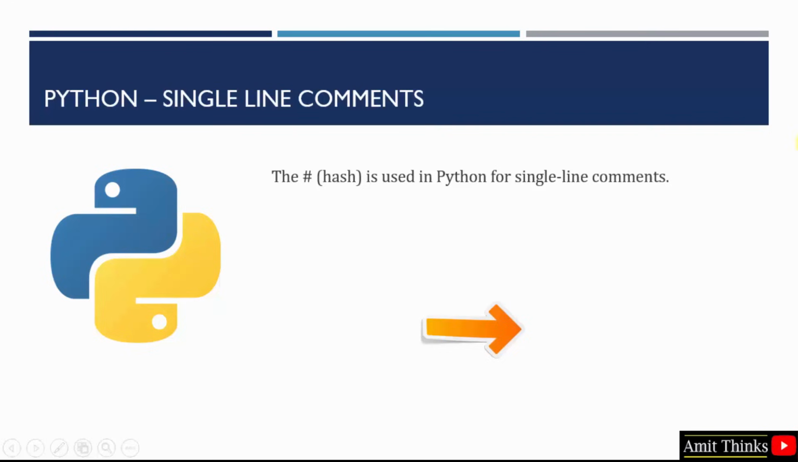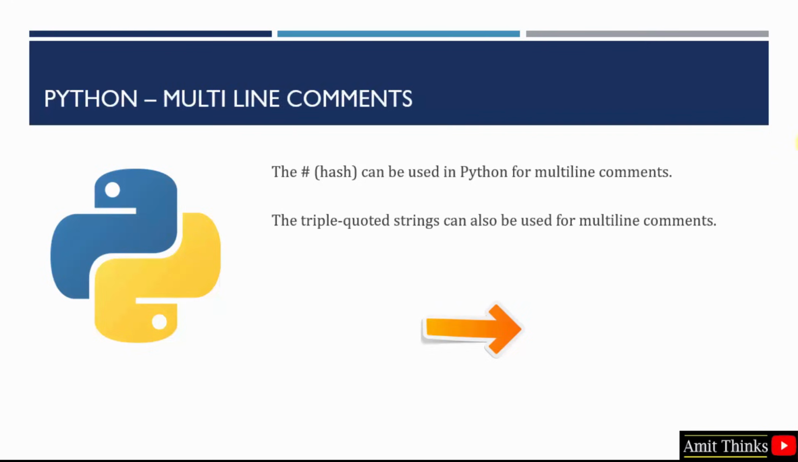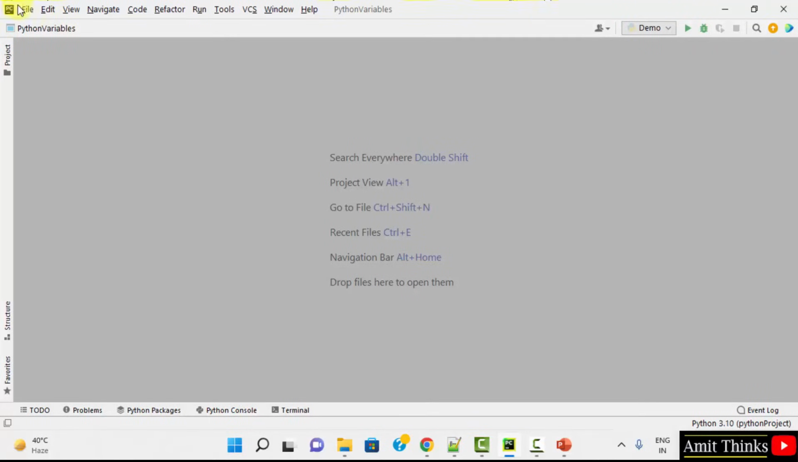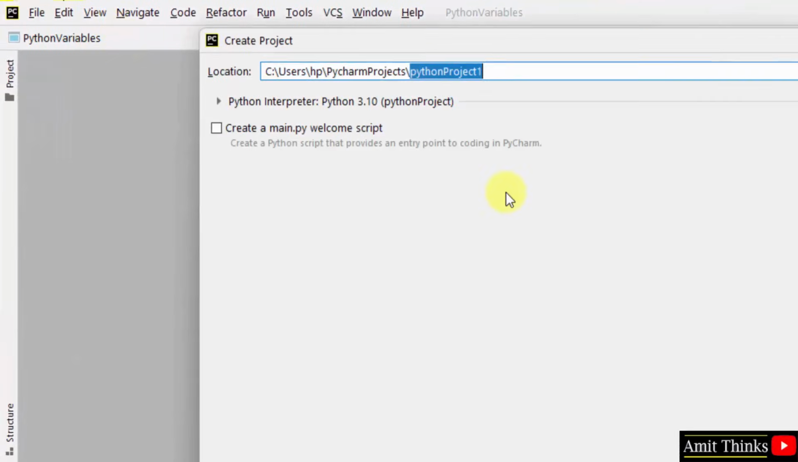To create a single line comment, you need to use hash, that's it. For multi-line you can also use hash, but basically triple quoted strings are used to create multi-line comments. So let us see both the comments with an example. This is our PyCharm IDE. Let us create a new project, file, new project.